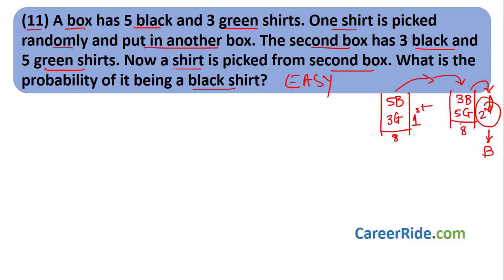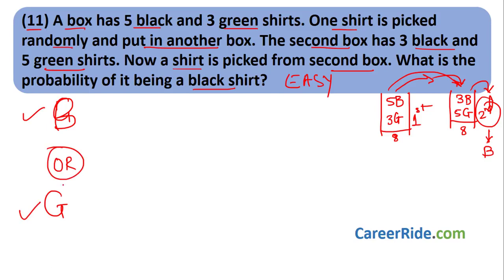Now what you have to consider over here is that first one shirt is taken out from here and put into the second box. That shirt can be black, or that shirt can be green. So from the first box you take out one shirt and put it into the second box. It can be a black shirt or it can be a green shirt. So you pick out one black shirt and put it over here, or you pick out one green shirt and put it over here. And after that, you pick out one black shirt from the second box. Over here also, and after that what you do?